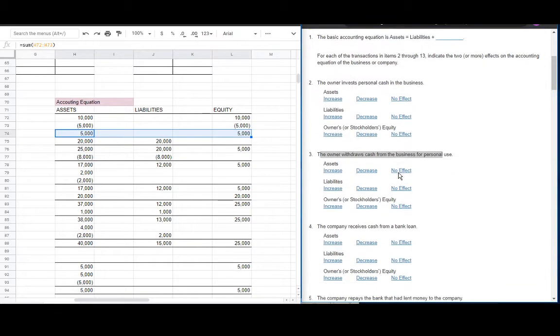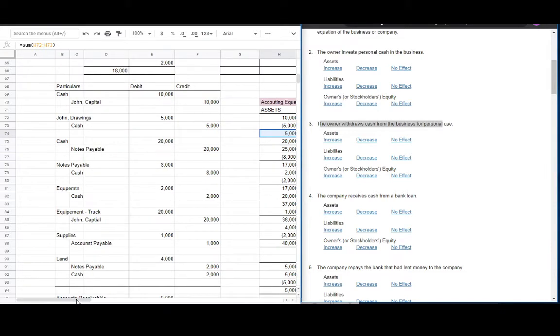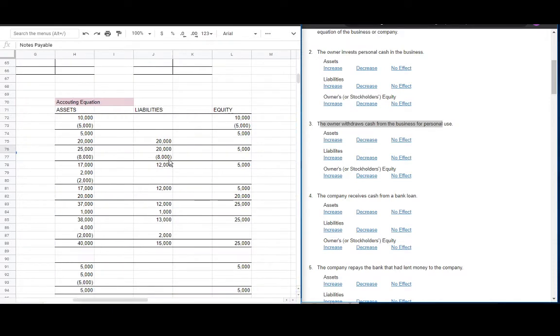Balance pa din siya. So number 4, the company receives cash from a bank loan. Yan. Ibig sabihin na umutang yung company. Ano ba sa BDO, bank? Ano ba example ng bank? BPI. Yan. So umutang siya ng 20,000. Yan. Debit of cash of debit 20,000 and a credit of 20,000 for the notes payable. Yan. So dagdag tayo ng 20,000 na 20,000. Yan. So, mag-equal tayo ng 25, 20, and 5. So, makita natin na assets of 25 plus liabilities and equity of 20 plus 5,000.